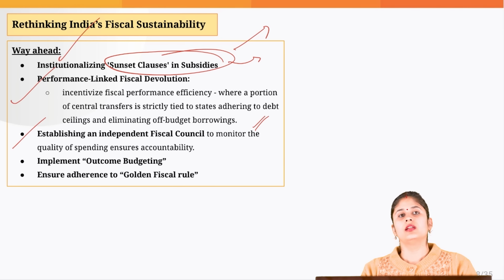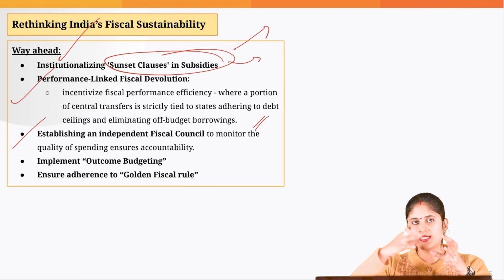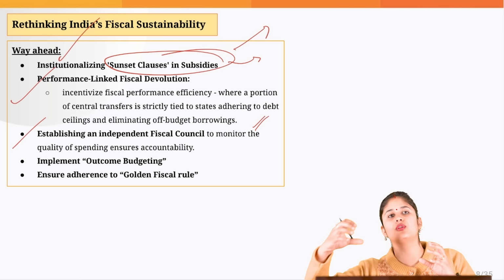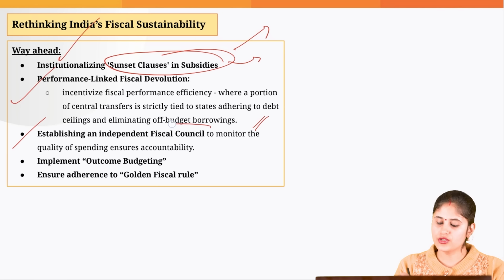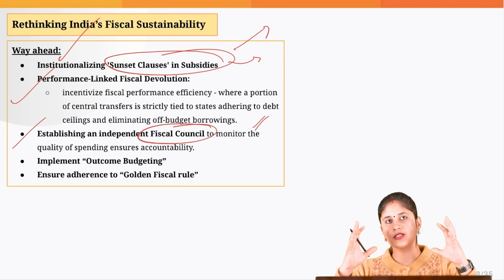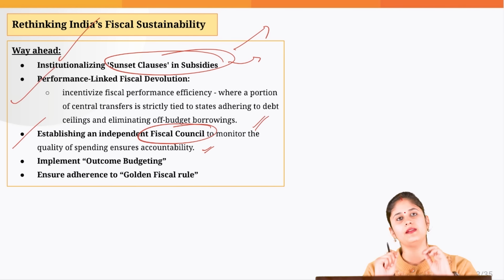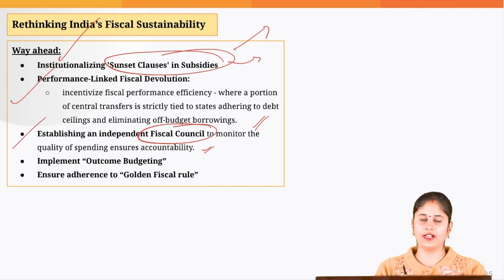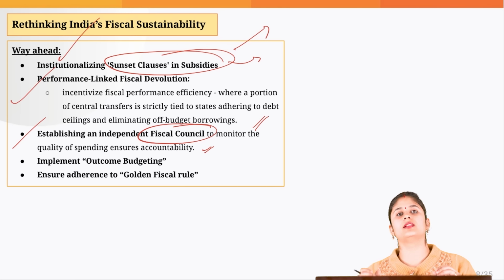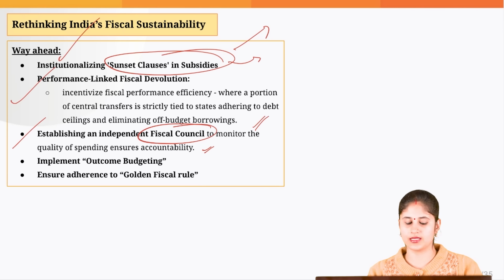Then for ensuring that the states or the central government is effectively able to follow the fiscal consolidation roadmap, we should set up an independent and expert body, that is the Fiscal Council. This would ensure that whatever money we are spending, it is done effectively, and we are able to ensure that we adhere to the FRBM targets.